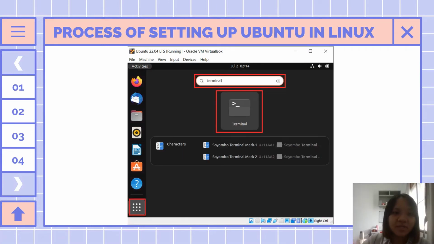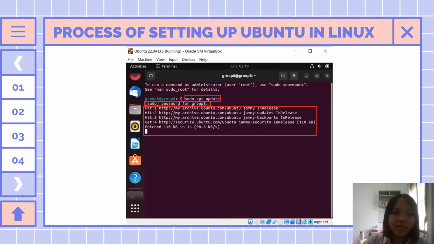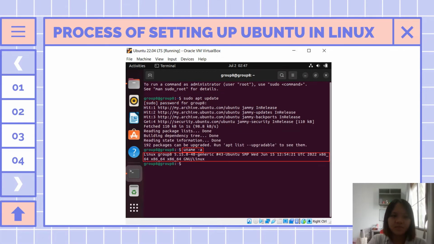If we want to open the terminal, we can click the Show Applications icon and type what we wish to search in the search box. Then it will show what you have searched. In the terminal, we can run any command that we want. We use the sudo apt update command and then press Enter. After that, it will request our account password and then press Enter so that the system will run the command and show the progress in the terminal. If you want to show the information about the system, we can run the command uname -a. So that's all from me. Now I will pass to the next presenter.